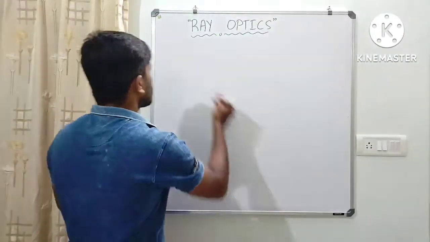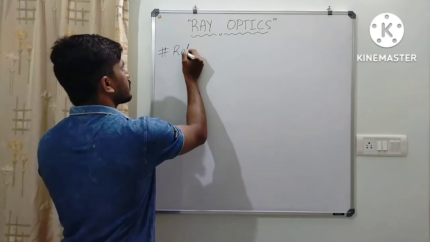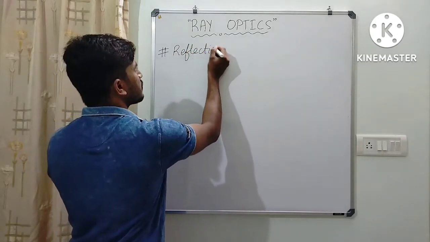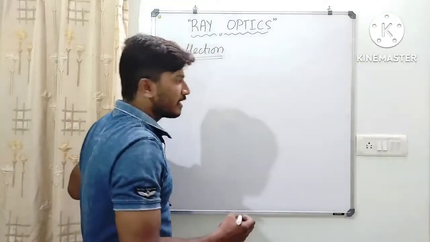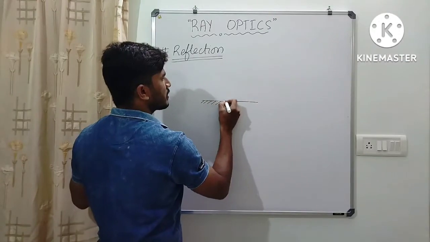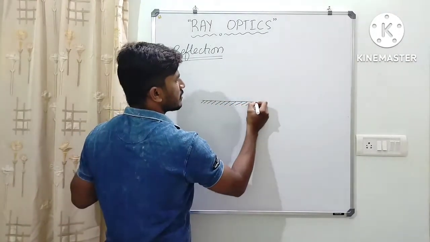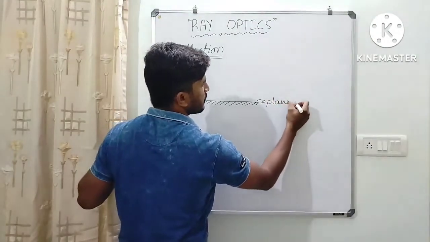So here we have the concept, that is reflection. If I consider a reflecting surface here, the best example is a plane mirror.